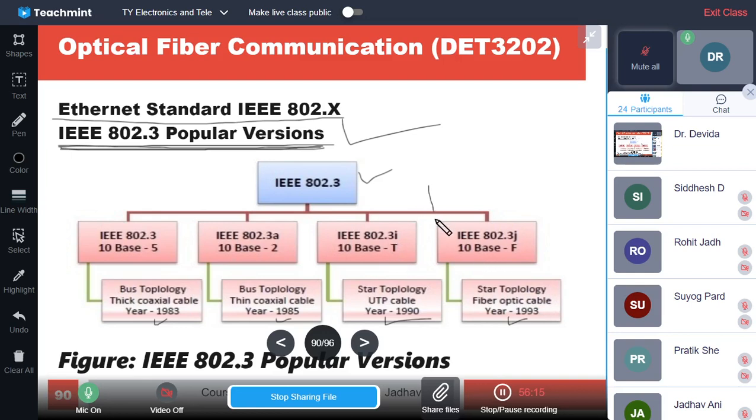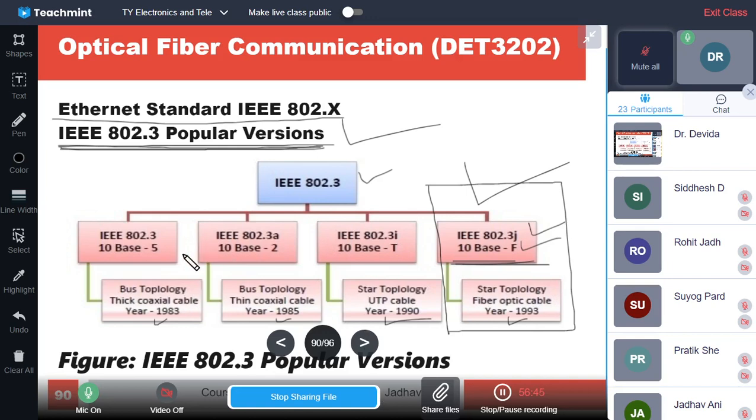And in our case, optical fiber communication systems, this is the standard which is used in optical fiber communication, that is IEEE 802.3J, which has 10 base F, that is 10 Mbps baseband, and F is for fiber, optical fiber communication. So this is the naming or coding of the IEEE standard, and it has variations in the standard.